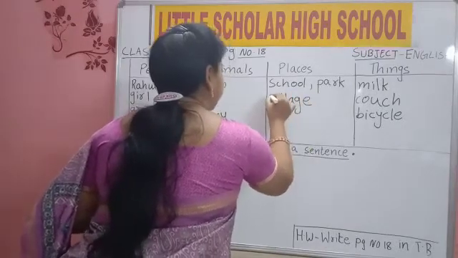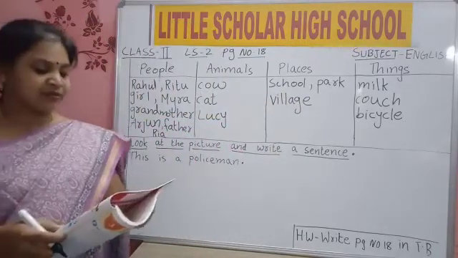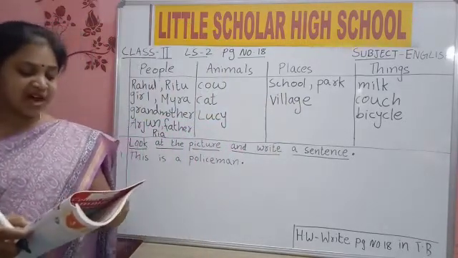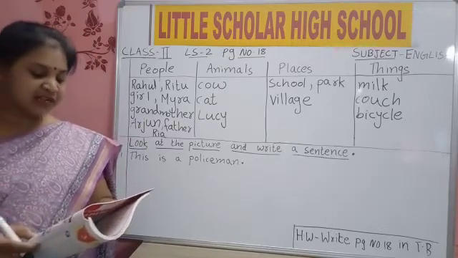V-I-L-L-A-G-E. Village is what? Name of place. Then Myra bought... Father, fifth one, put finger. Father bought a pink bicycle for Ria. Ria rode it in the neighborhood.